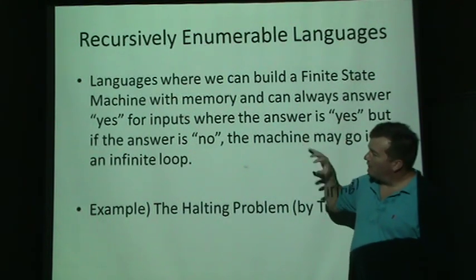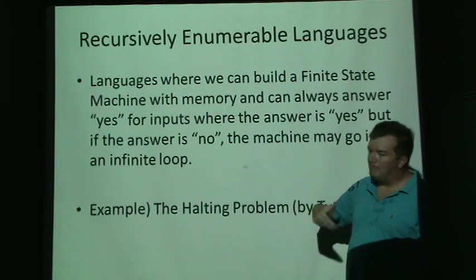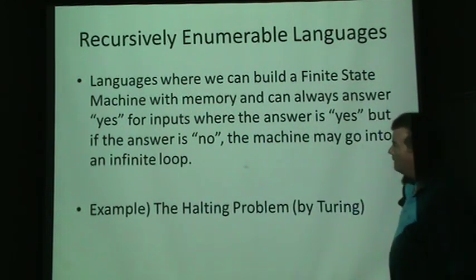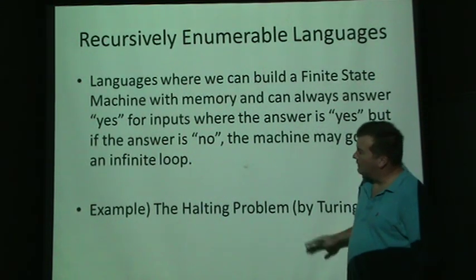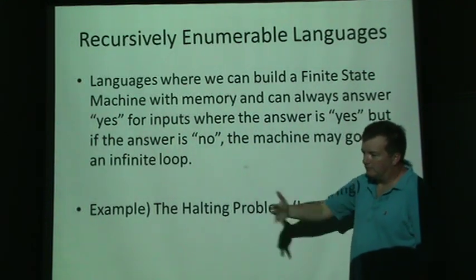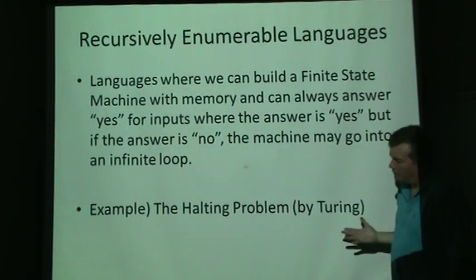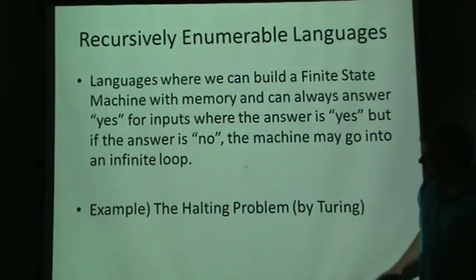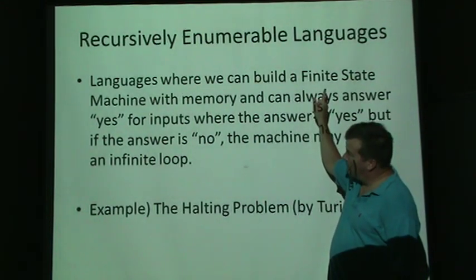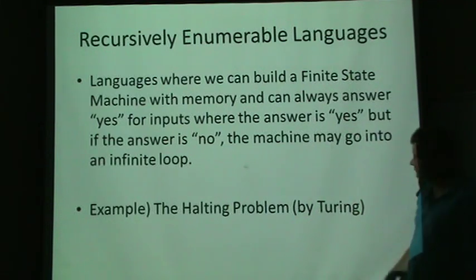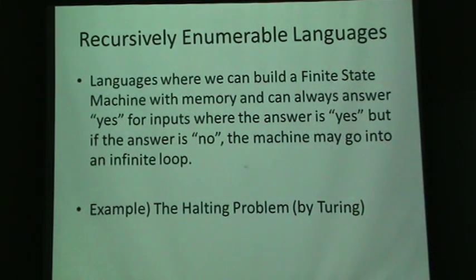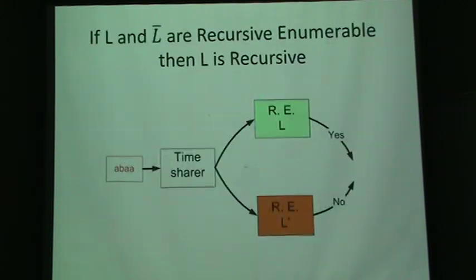If you try to enumerate everything that was an answer of no, it may go into an infinite loop. It's still recursive. As long as we can answer yes for members, or recursively enumerate the entire language, it's considered a recursively enumerable language. An example of a language that is recursively enumerable, but its complement is not recursively enumerable, is the famous halting problem, which was presented by Turing. We have seen it yesterday, last class, the halting problem.